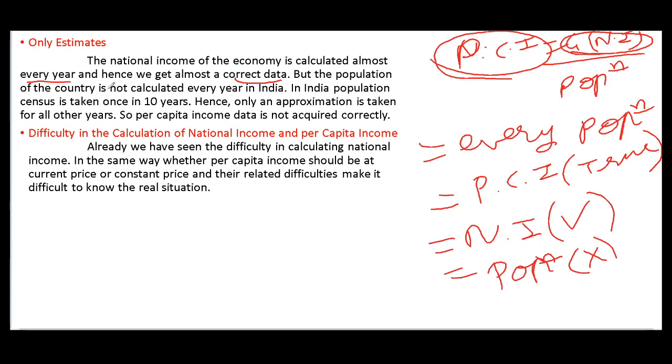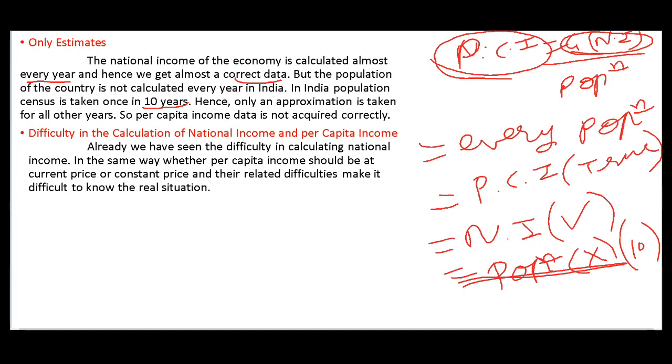But the population of country is not calculated every year. In India, population census is taken once in 10 years. See, in India only population is calculated every 10 years. That's why only an approximation is taken for all other years. So per capita income data is not acquired correctly.